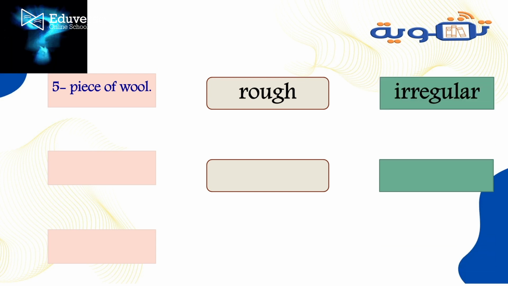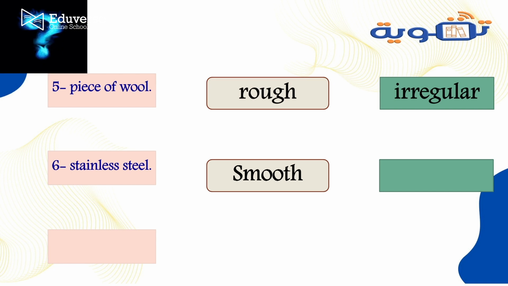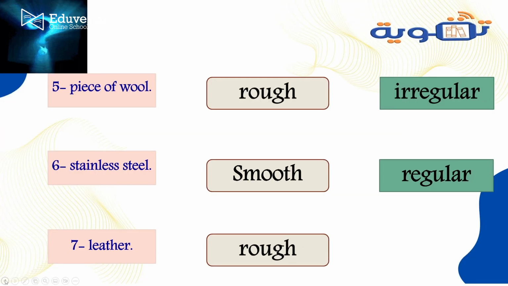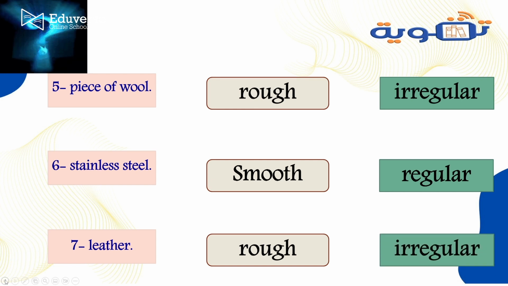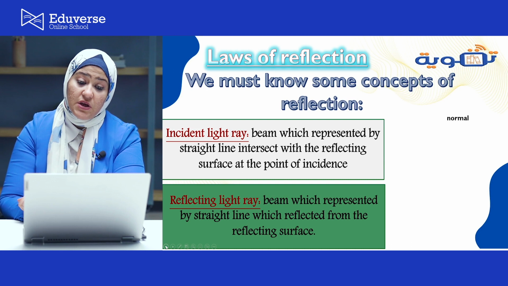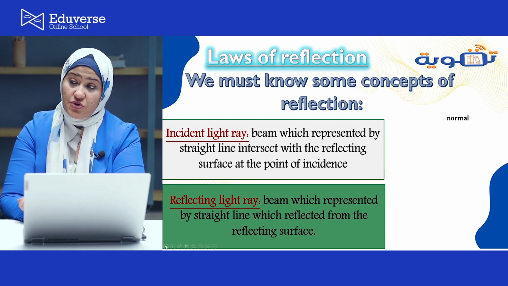Of course, irregular reflection. Stainless steel, yes, smooth surface, and of course, it's regular reflection. Leather, yes, rough. And what about the type of reflection? Of course, irregular reflection. And now, let's talk about laws of reflection.